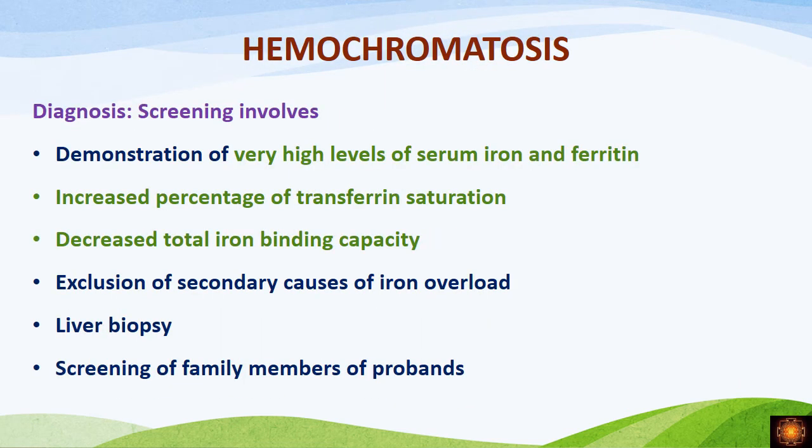Now, what are the investigations to be done in this? We have to see the serum iron levels. These patients will have very high levels of serum iron and ferritin. Along with that, there is an increased percentage of transferrin saturation, more than 60%, and there will be decreased total iron binding capacity. When we are doing this, we have to take the history from the patient whether he had any previous blood transfusion or iron therapy, in order to exclude secondary hemochromatosis. And the liver biopsy is the gold standard for the diagnosis. And screening of the family members can be done because it is an inherited disorder.